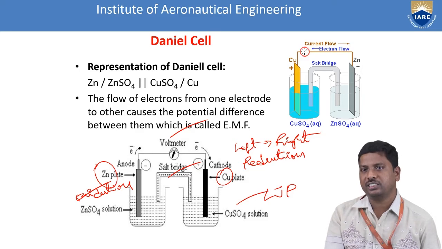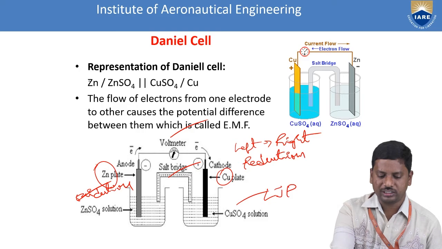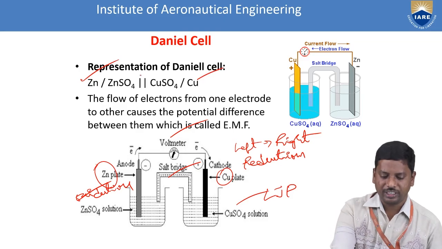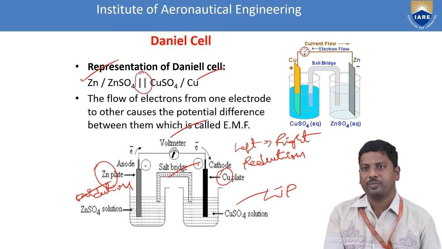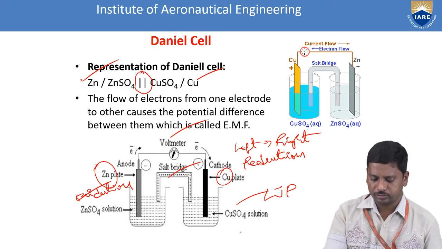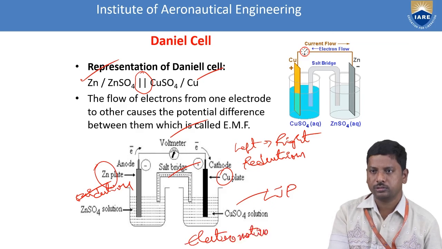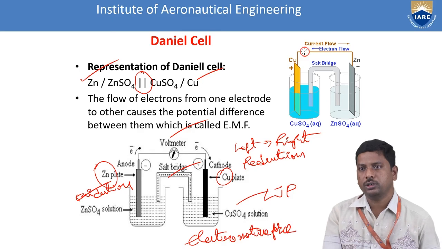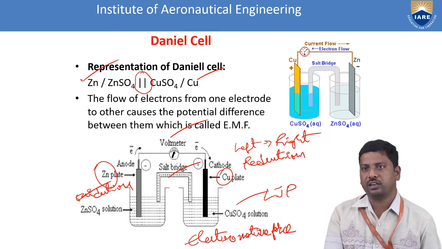For the representation of this Daniell cell, on the left side we have zinc present in zinc sulfate, and on the right side copper present in copper sulfate, and both are separated by a salt bridge, represented by the parallel symbol. This is very important for the representation of the Daniell cell. The flow of electrons from one electrode to the other causes the potential difference, which is called EMF, electromotive force. Under the electromotive force, the electrons move on the respective electrodes.